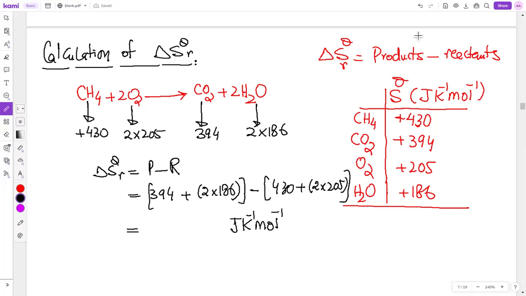This is how you calculate entropy change of reaction.